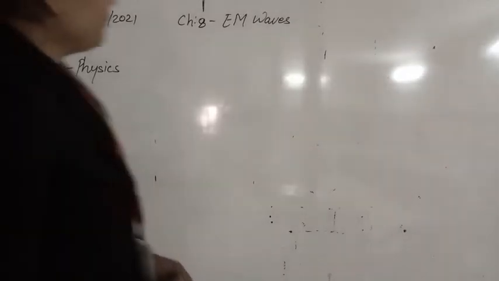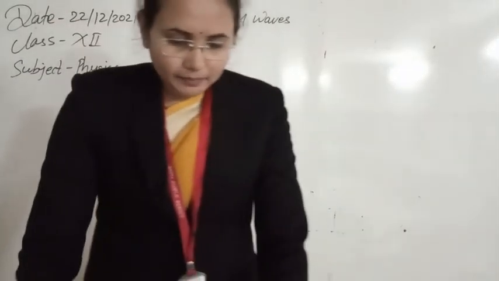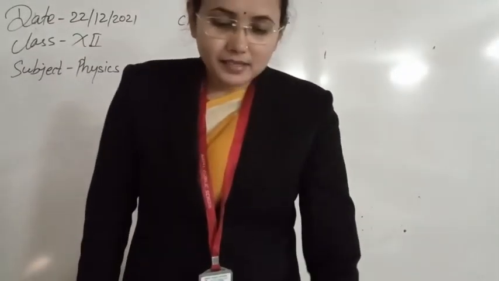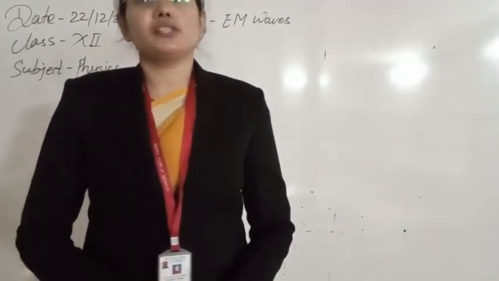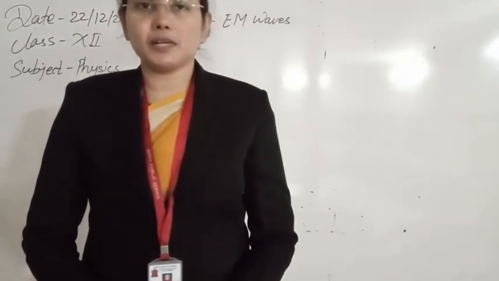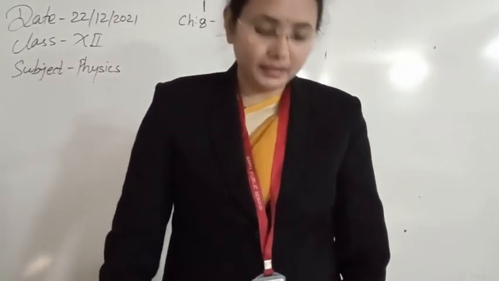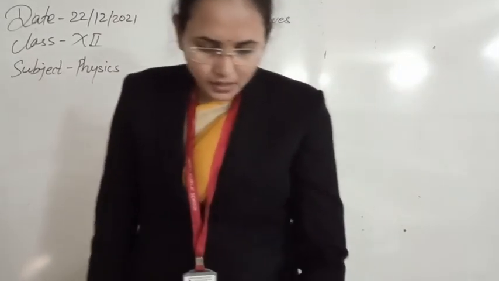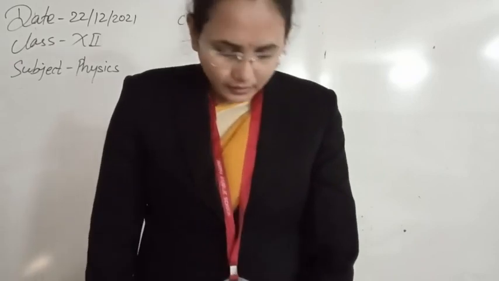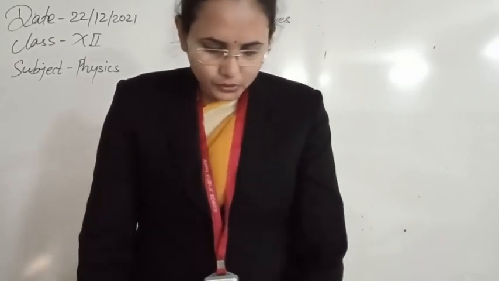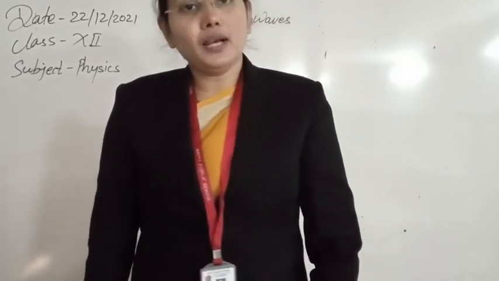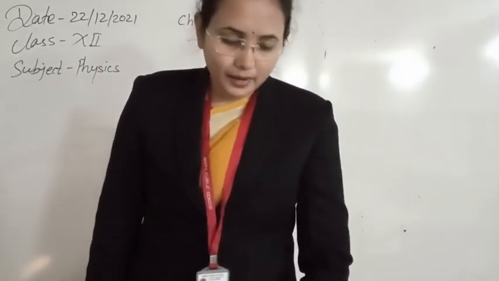The first topic of the electromagnetic waves chapter is displacement current. As I was saying, the question that is asked many times is related to displacement current. So what is displacement current? By definition, when a capacitor is charged, an electric field is produced, and due to the electric field a magnetic field is produced, as I have told you.